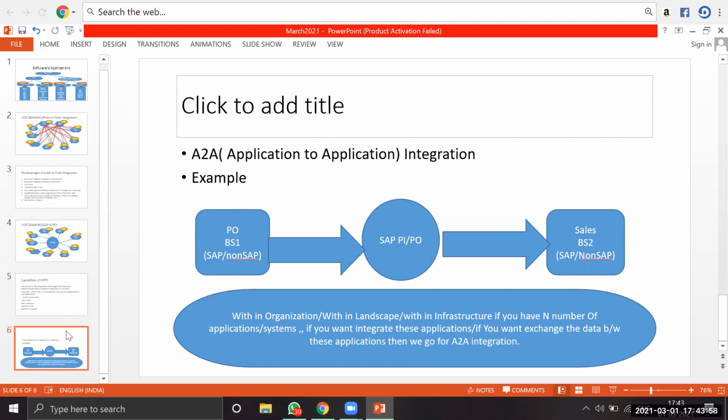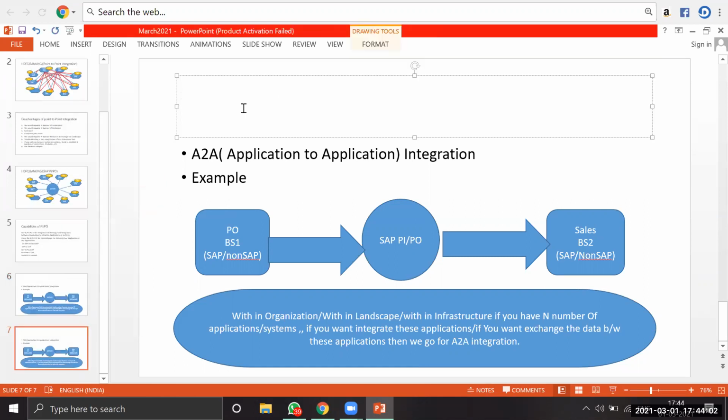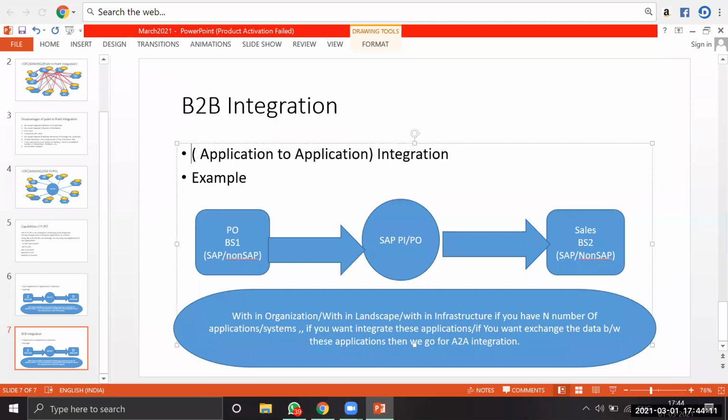Next one is B2B integration. You can use it in B2B integration also. So what do we mean by B2B? Business to business integration. It is called business to business integration.